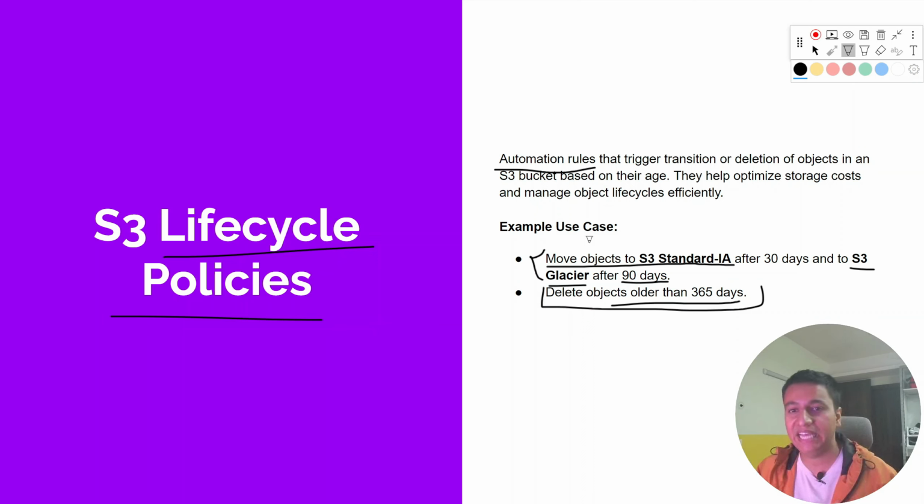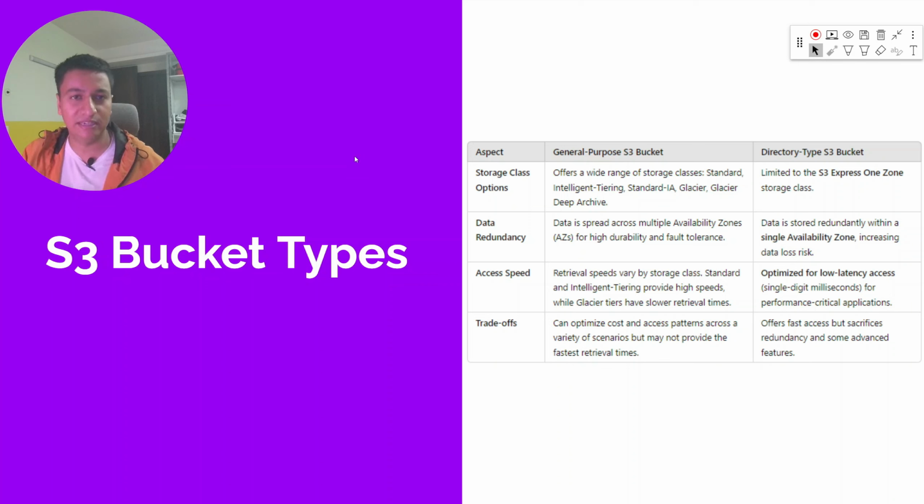Now let's also discuss the bucket types that we saw on the console. There are a lot of things listed here, but just to keep it simple, the directory type, as I showed you, is a one zone storage class. That means there is only one availability zone, so it becomes more performance oriented. There is less latency, but at the same time, it sacrifices on redundancy, and it also lacks some advanced features that I will talk about.